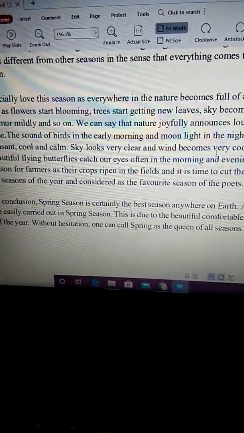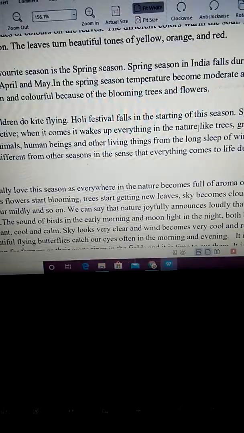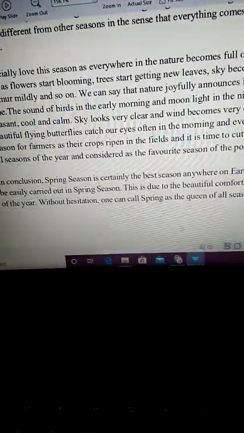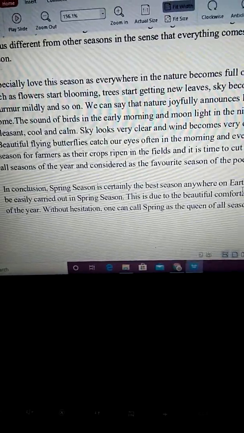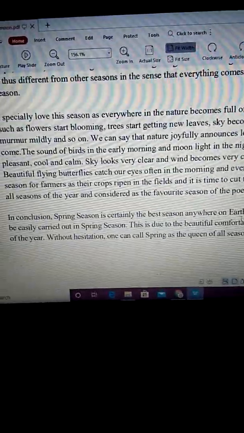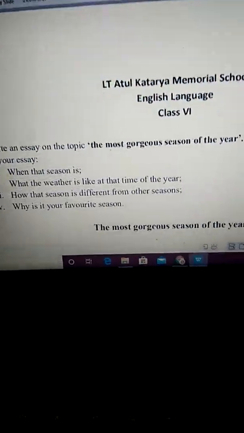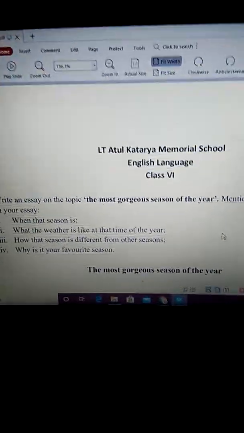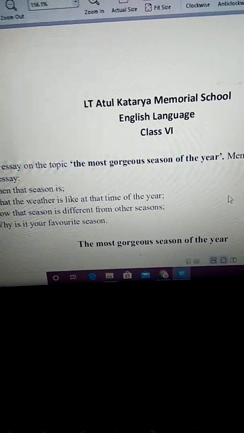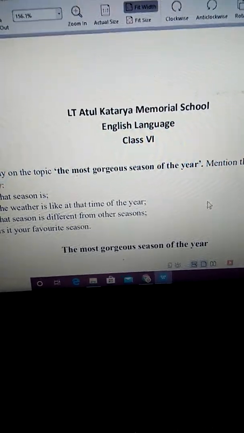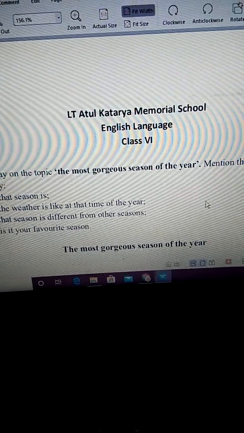So children, first you have to start with an introduction. Then you will have to write the parts of the essay that are mentioned in the question. And finally, you will have to conclude it. Clear, all of you? Please copy this composition in your language notebook. Children, please do not forget to copy this composition in your English language notebook. Okay?